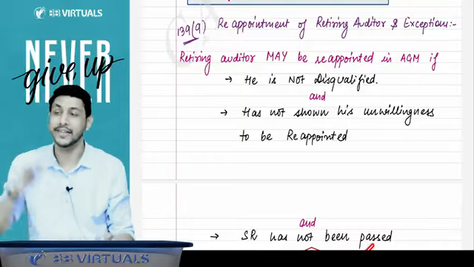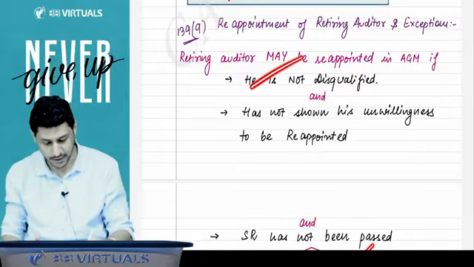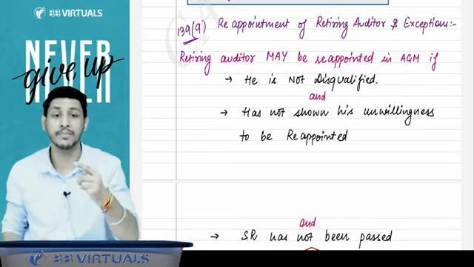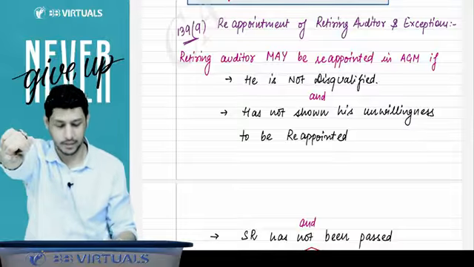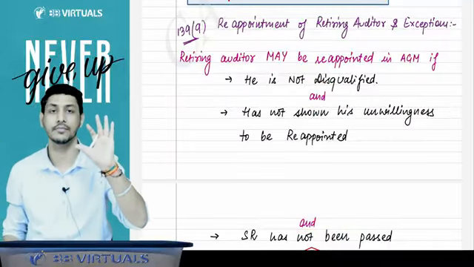When I am saying that the auditor will not be reappointed in this case or this case, then you have to check with OR. I am saying the retiring auditor will be reappointed if this has not happened, then you have to check with AND.